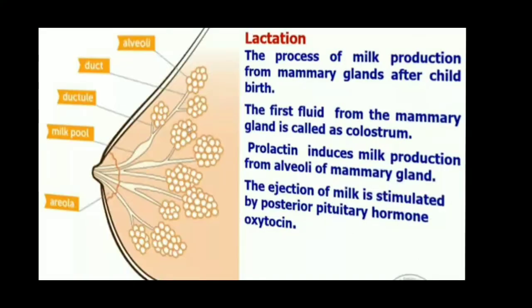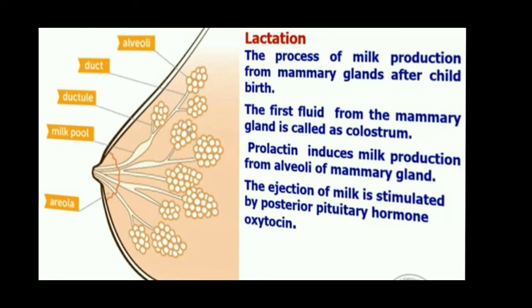Lactation. Lactation is the process of milk production from mammary glands after childbirth. The first fluid released from the mammary gland after childbirth is called colostrum. The milk production from alveoli of the mammary gland is induced by a hormone prolactin, which is secreted by the anterior pituitary, and the ejection of milk is stimulated by another hormone, oxytocin, which is secreted by the posterior pituitary gland.